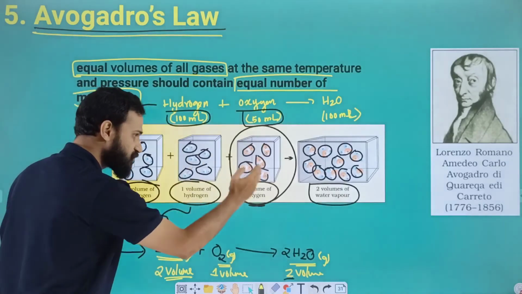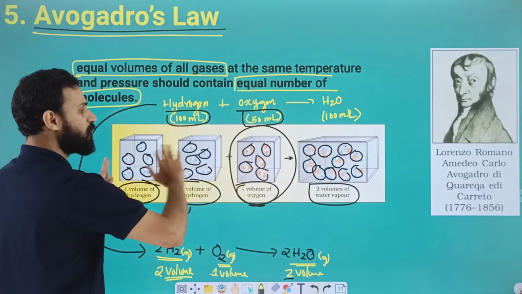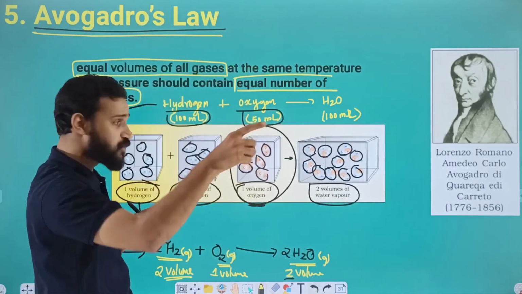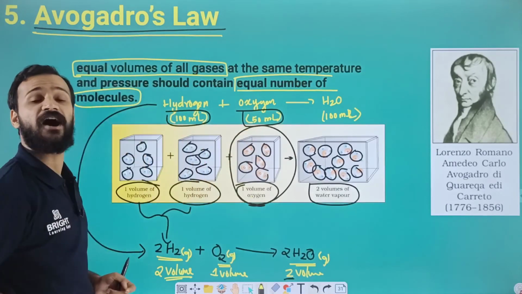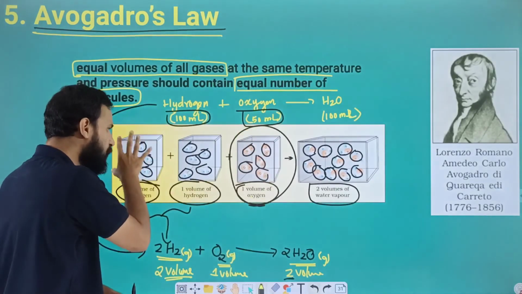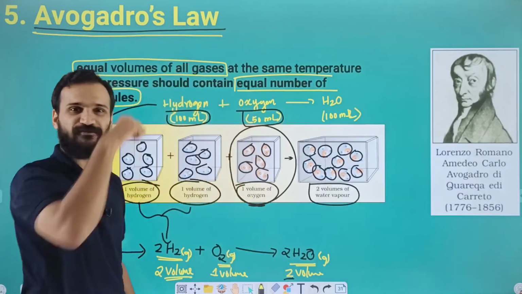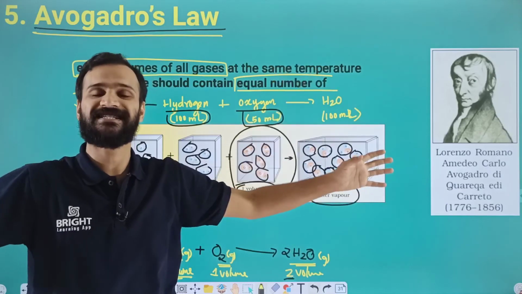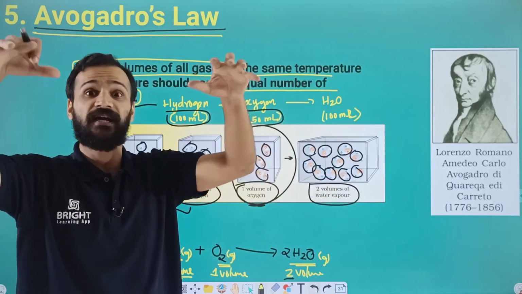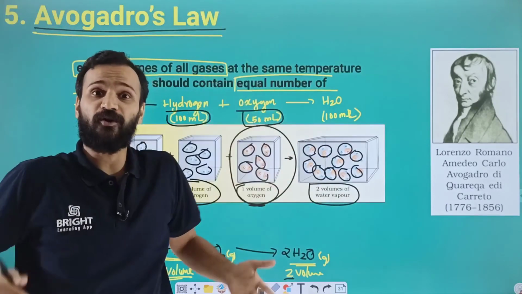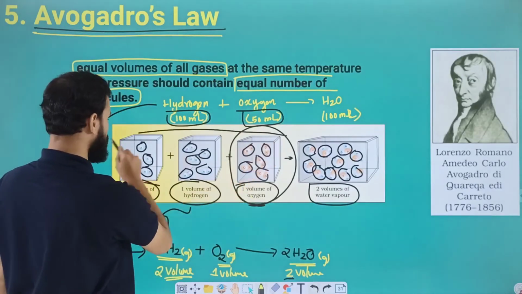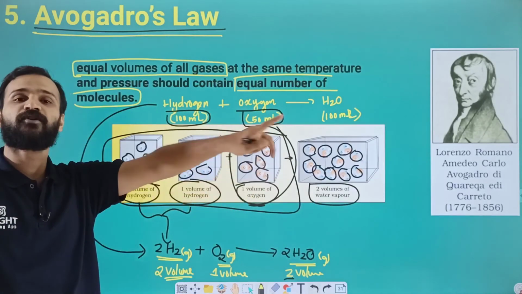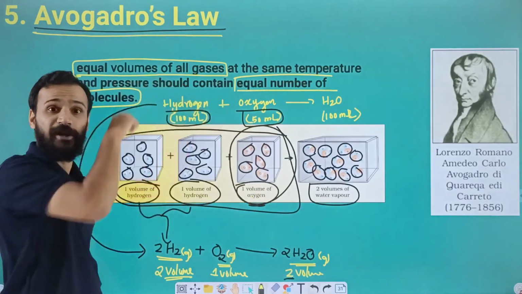If you take the first 3, all volumes are equal, 1 volume, so the molecules present inside that volume are also the same. Here we have 5 molecules, here 5 molecules, here also 5 molecules, isn't it? So equal volumes of all gases contain an equal number of molecules.